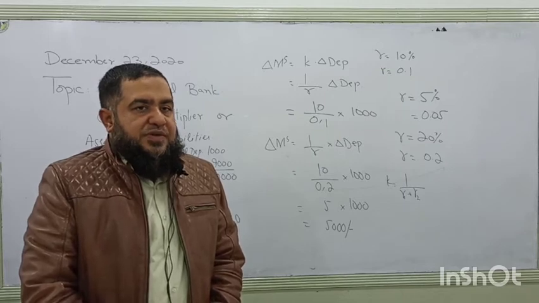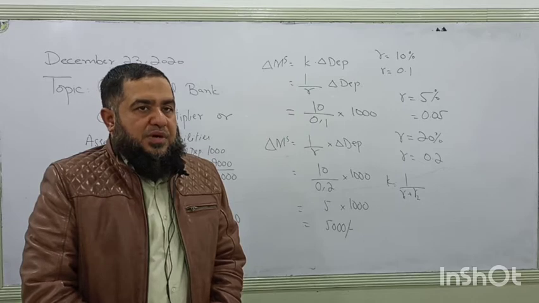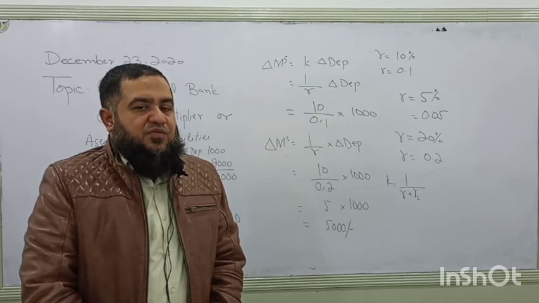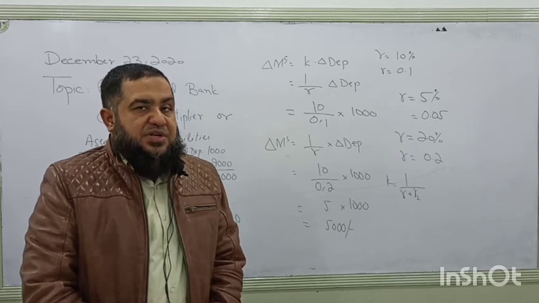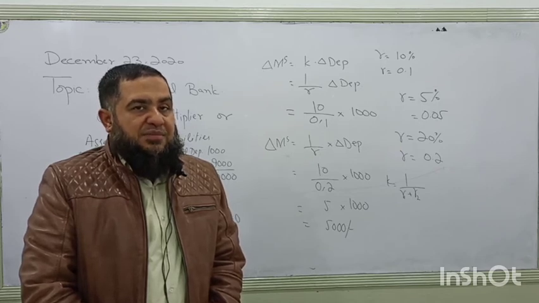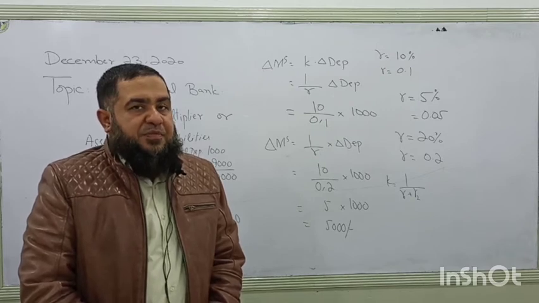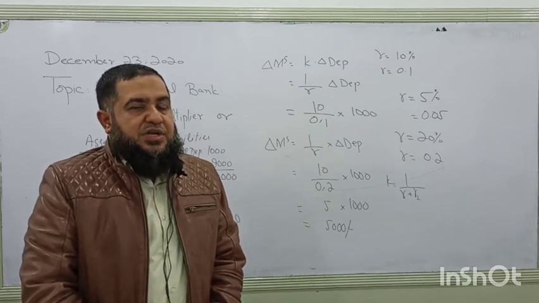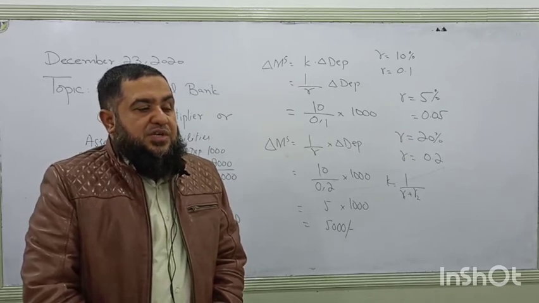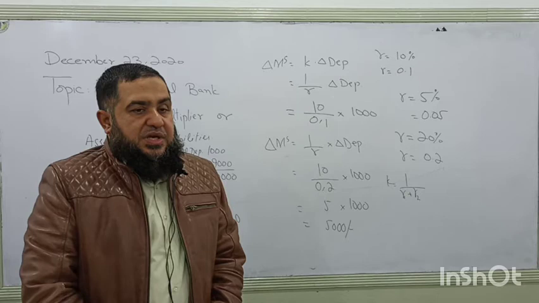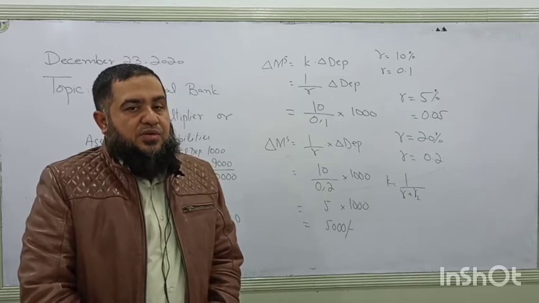So the two reasons are that borrowers are not interested in borrowing money, or borrowers do not have good creditworthiness, because whatever money is deposited with the commercial bank is actually a liability of the commercial bank, and this is the money of the depositors which the bank is using in order to earn profit. So we see that due to their liabilities rising, the banks are not extending too many loans.